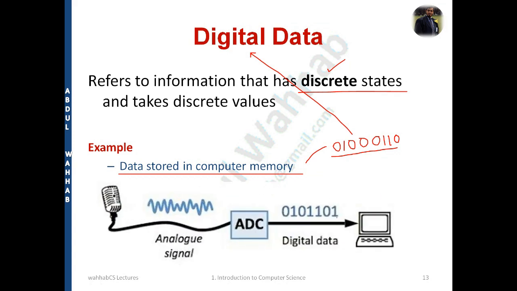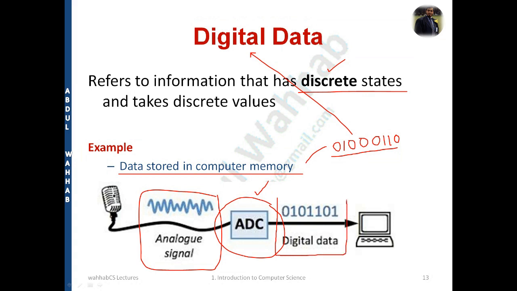Now you can see this diagram. We have already discussed this portion. This is analog form from the previous slide, and we have some device attached to it. What is this device for? We'll discuss in a minute. Then we have a form which is called digital form or digital data. It can be in the form of 0101, something like this, and this form is understandable for computers only, for the computer's memory.